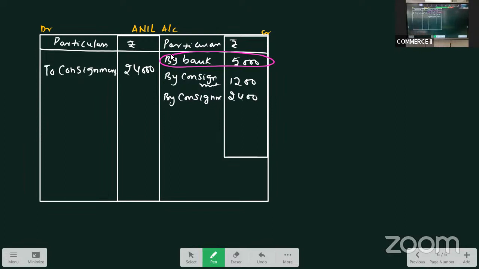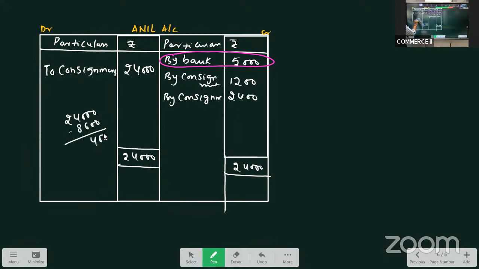Now let us balance and see what is the outcome. 24,000 on the debit side and 8,600 on the credit side.